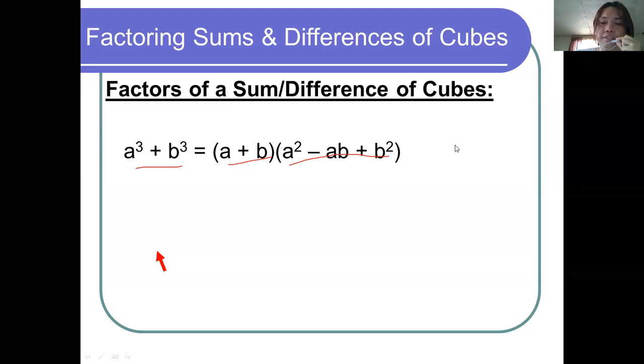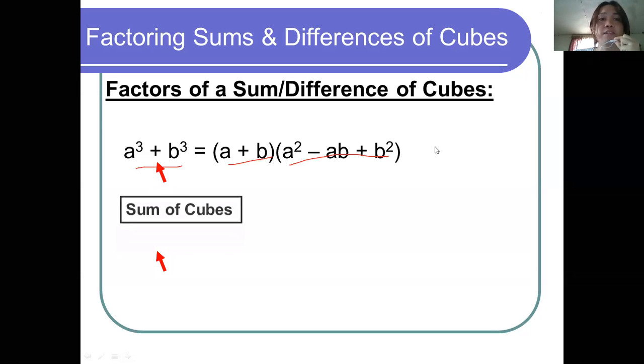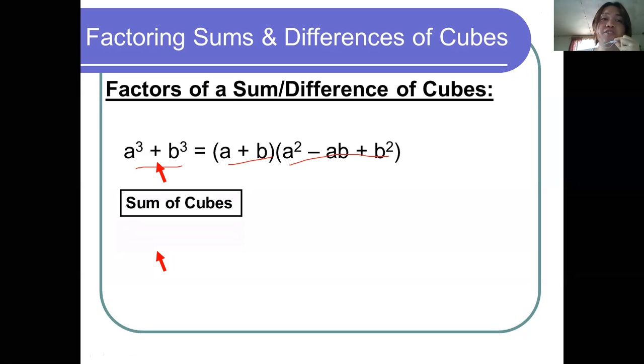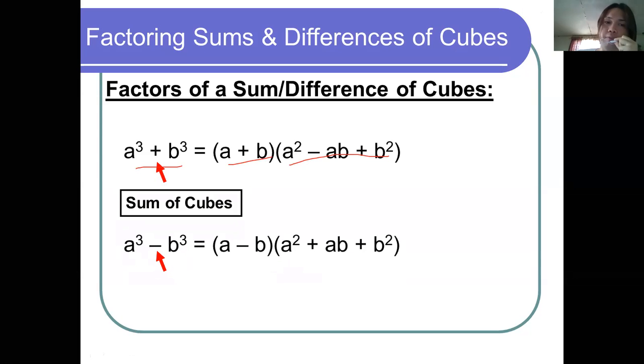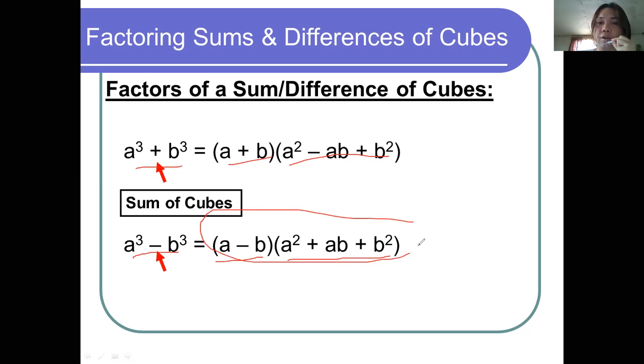Again, this is the pattern of the sum of two cubes. So next, as what I have said, this one shows the pattern for the sum of cubes. The next is a cubed minus b cubed. As you can see there, a cubed minus b cubed is equal to a minus b times the quantity a squared plus ab plus b squared. This is its factored form.